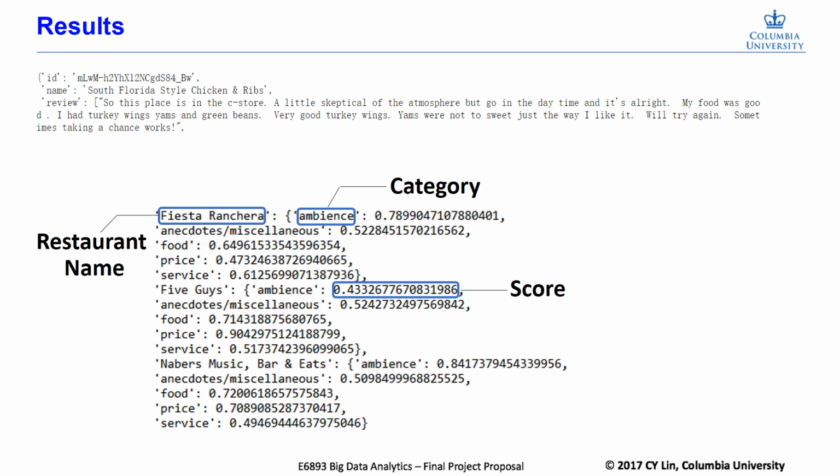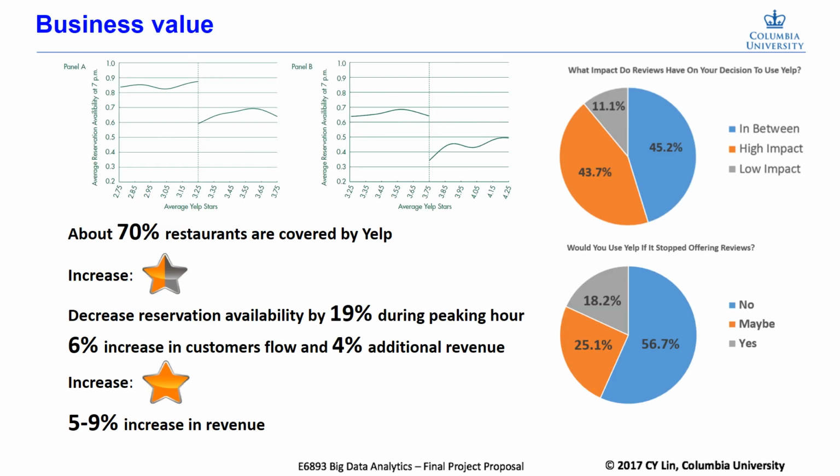Here we want to show you some results. The picture above is the data structure of the restaurant review data. It stores business ID, business name, and review text. The picture below is the output of our RNN. We rate all 5 attributes for every business ID.